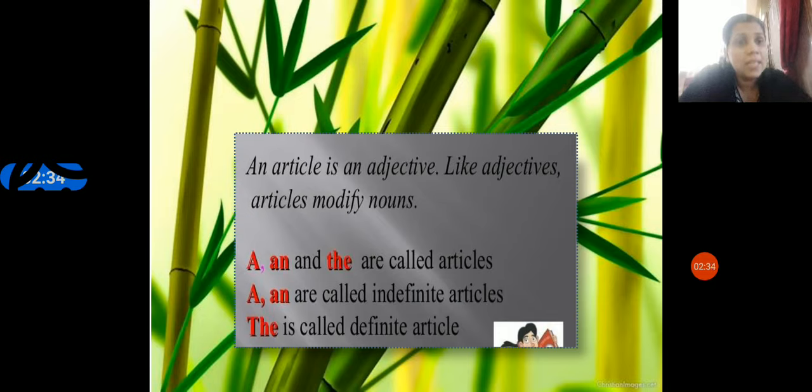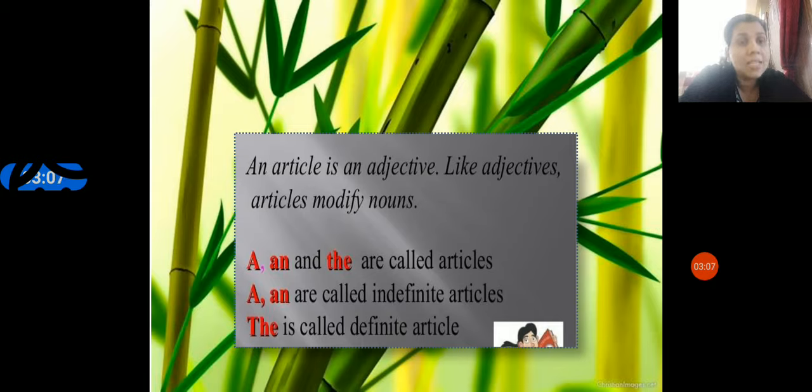An article is an adjective. Like an adjective, an article modifies nouns. So an article is an adjective and it changes the nouns. A, an and the are the articles. Here I have highlighted the articles a, an and the in red color. A and an are called indefinite articles and the is called the definite article.